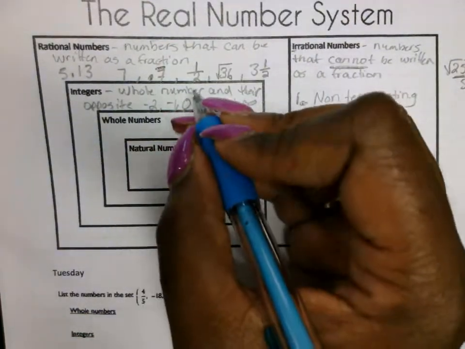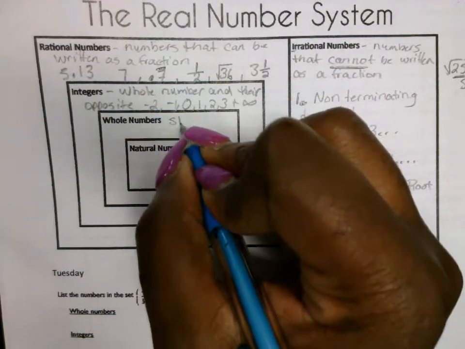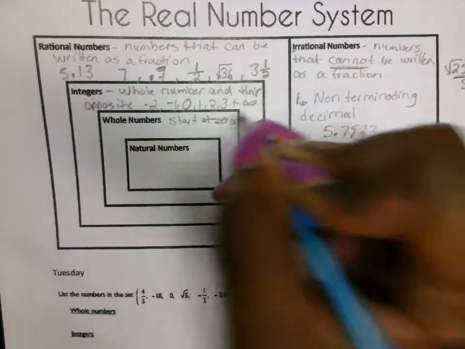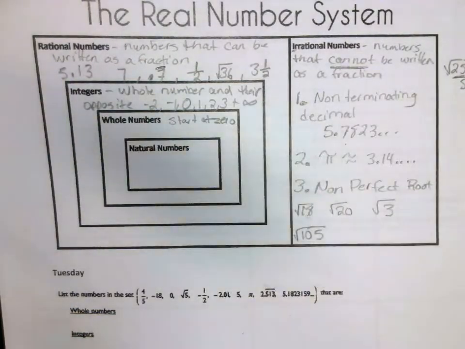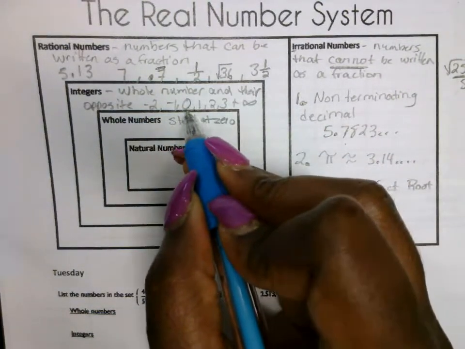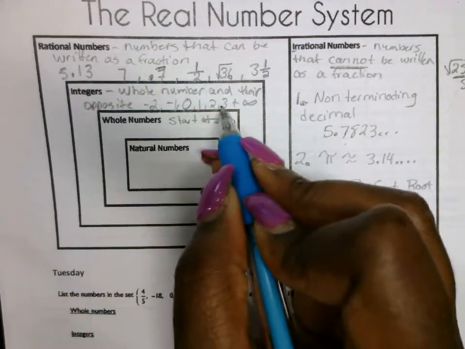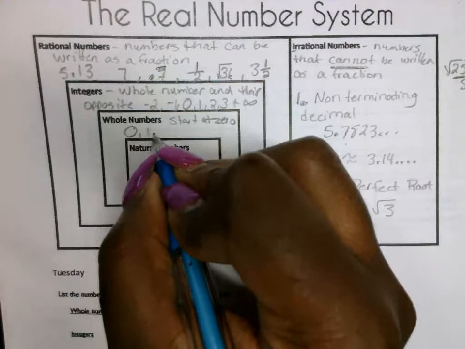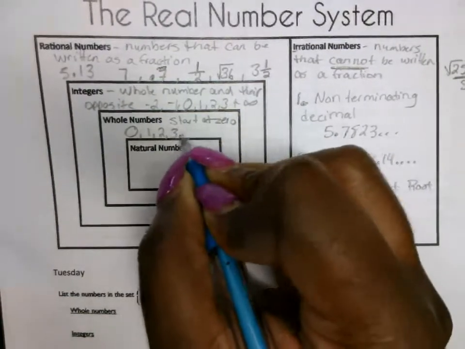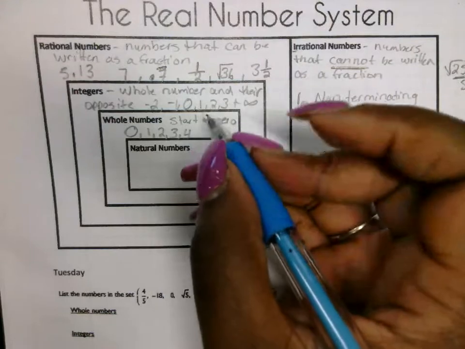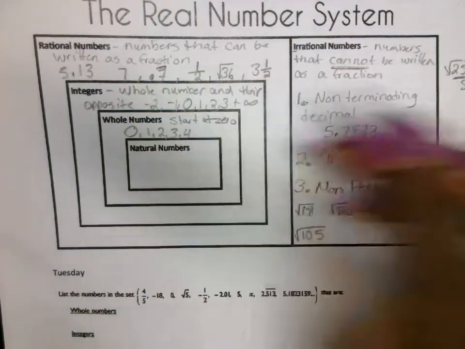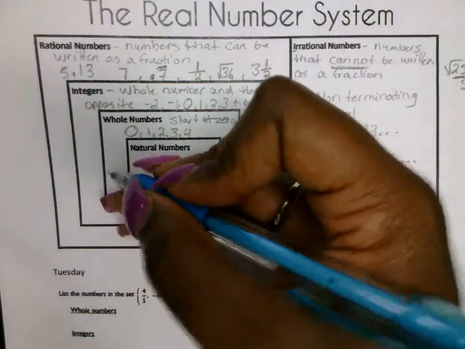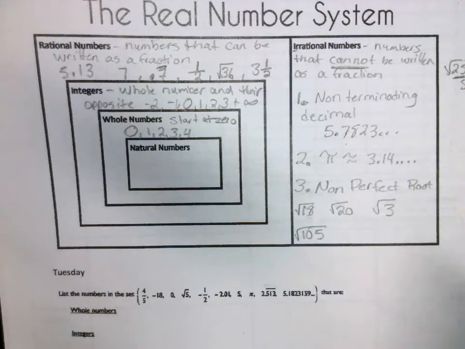Whole numbers start at 0. And they go on to the positive infinity. Okay, so whole numbers are right here. Whole numbers start here: 0, 1, 2, 3, 4, 5, 6, all the way to the positive infinity. So whole numbers start at 0. 1, 2, 3, 4, 5, 6, 7, 8. So they do not have fractions attached to them. They do not have decimals attached to them. It can only be 0 and positive numbers with no fractions or decimals attached.